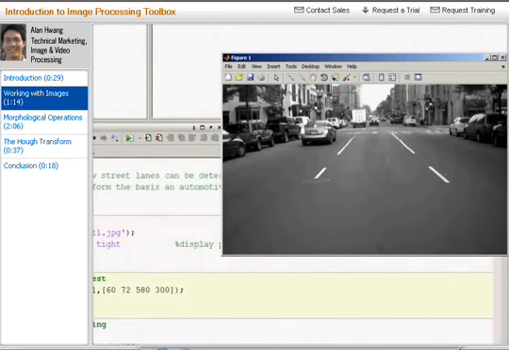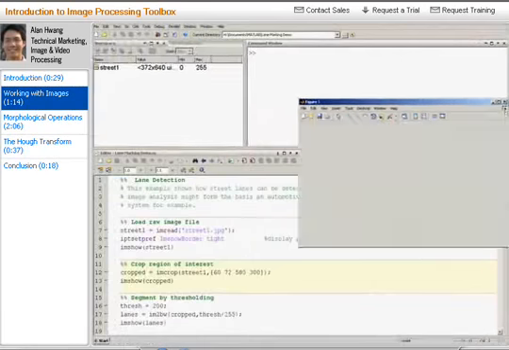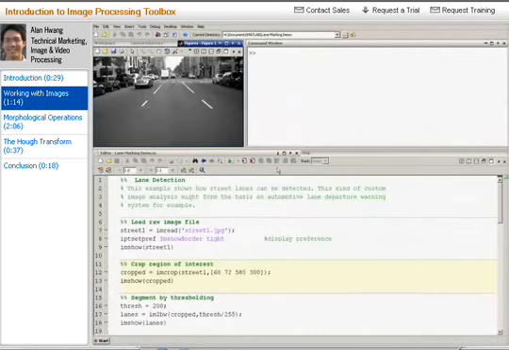As you can see, we have a picture of a street and the lanes we'd like to detect. Let's dock the window in the MATLAB desktop so we can monitor our results as we proceed through the script. The next step will be to crop out a portion of our image. We assume the lanes are at the center, so we can ignore the data to the sides.